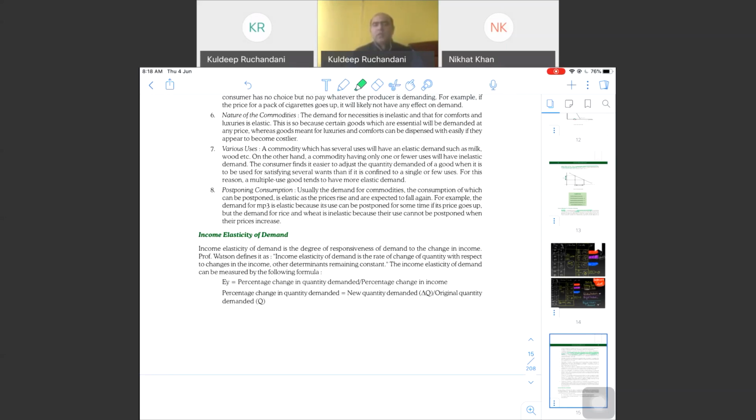If the price of a luxury good increases, will there be a change in the quantity demanded? Yes, it will be elastic. It's a luxury good, so any change in price will have an impact on the quantity demanded.